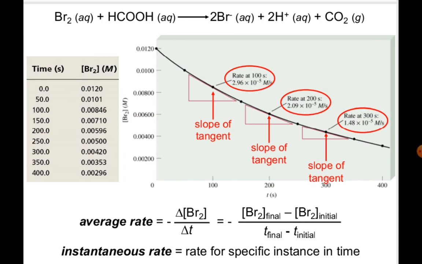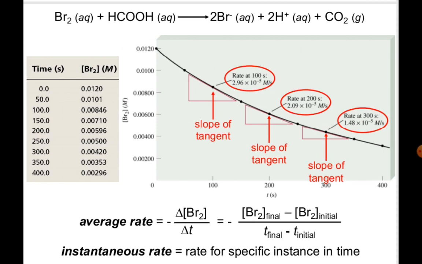Here I show an equation with respect to a graph that you can see: bromine, while reacting with formic acid, produces 2 Br minus in its aqueous phase, water, which means this is a positive formation of acid and carbon dioxide gas.